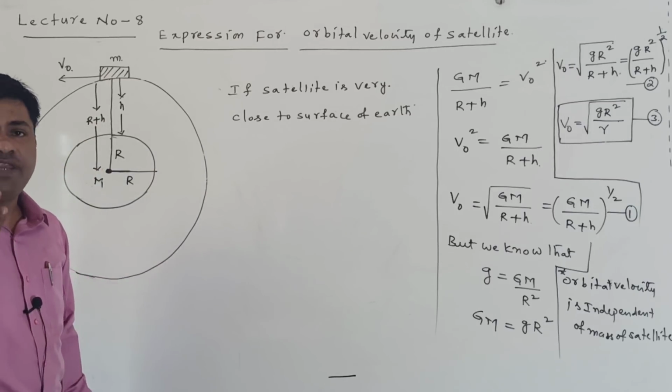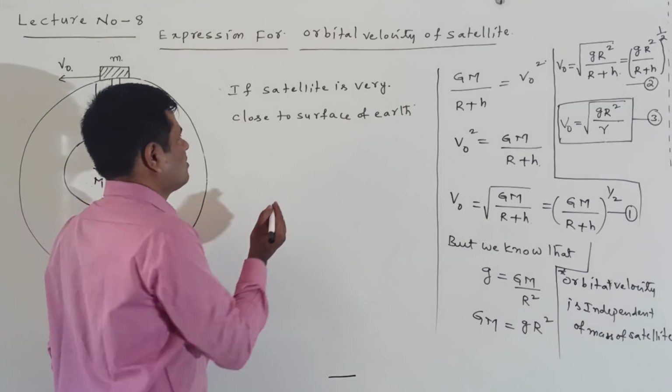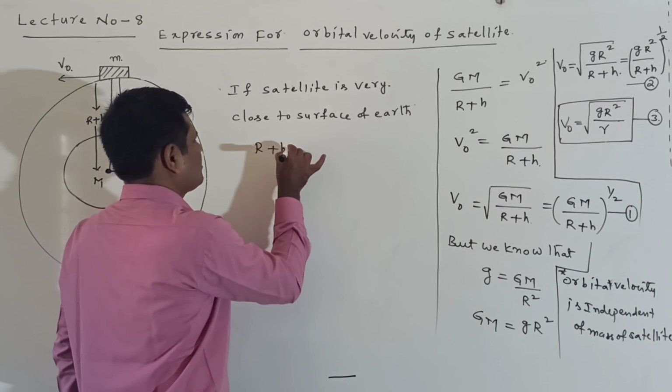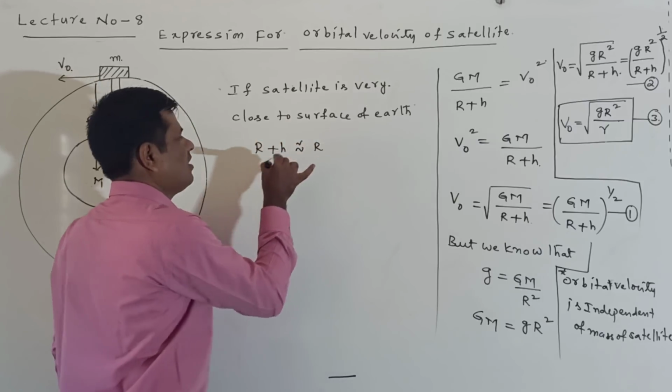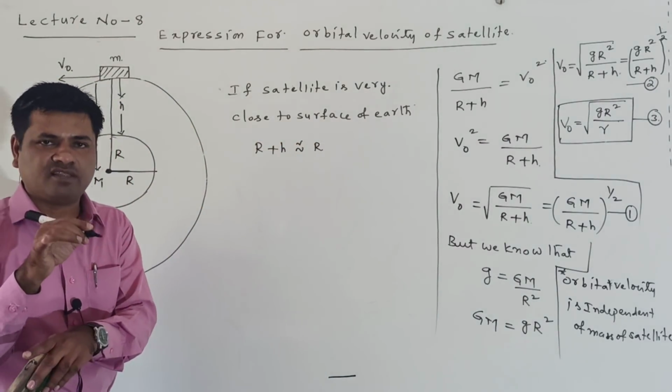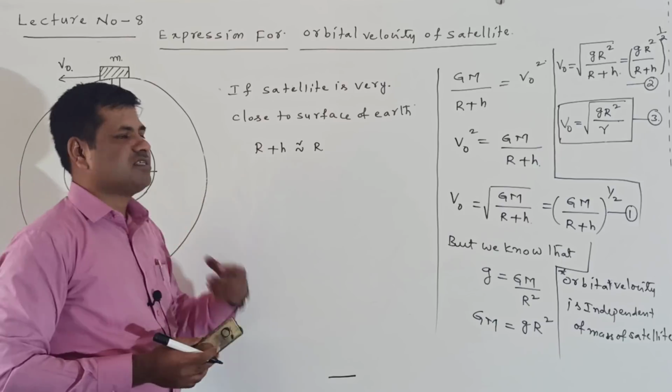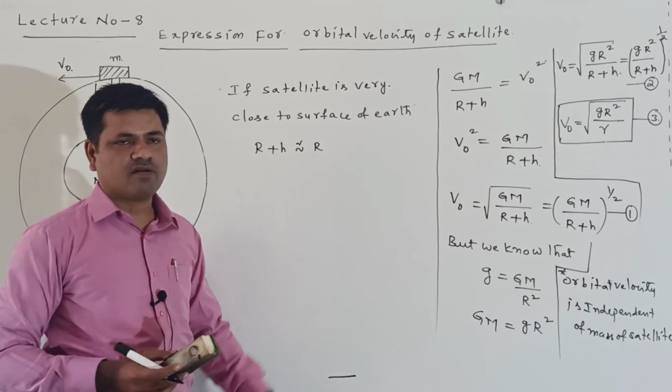When it is very close to the surface of the earth, r plus h nearly becomes r, because the height of the satellite from the surface of the earth is small, so it is negligible. So r plus h is nearly equal to r.